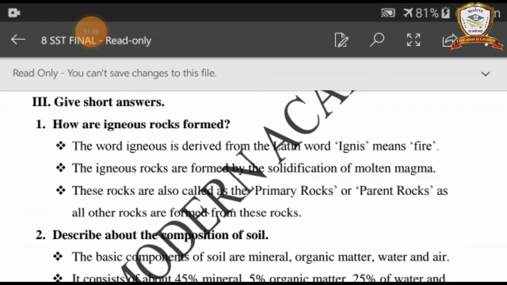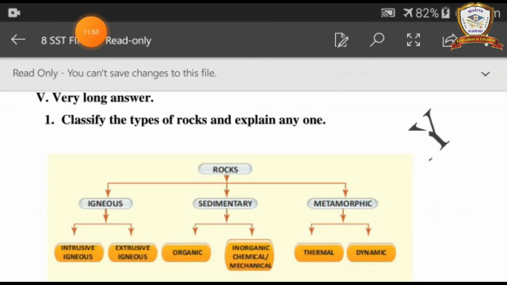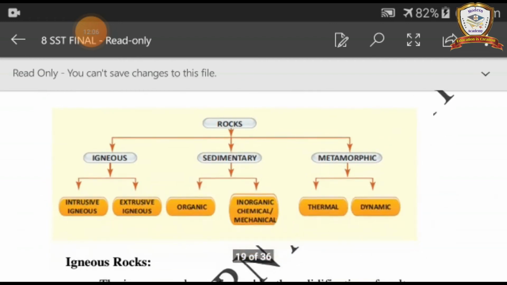Fifth Roman numeral, first question, very long answer. Classify the types of rocks and explain any one. Rocks are classified into three types: igneous, sedimentary, metamorphic. Igneous is classified into two types: intrusive igneous, extrusive igneous. Sedimentary is classified into two types: organic, inorganic, chemical or mechanical. Metamorphic is divided into two types: thermal and dynamic.